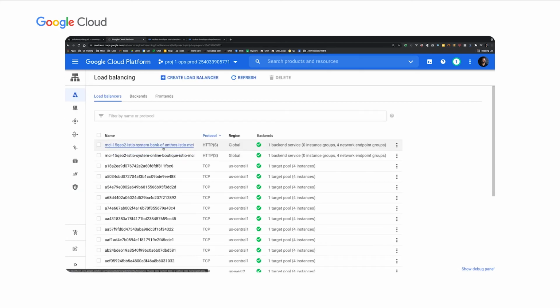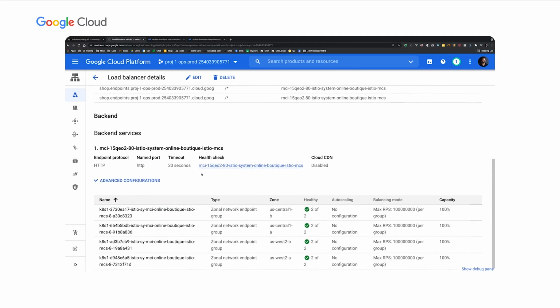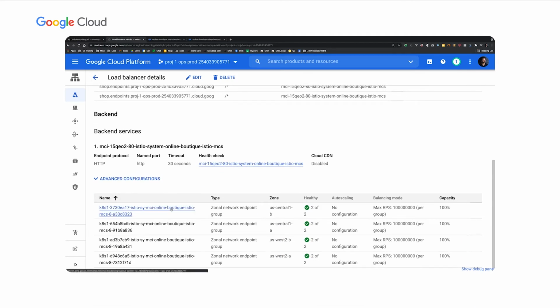So here, if we just look at these top 2, as a matter of fact, if we look at the second load balancer, which is the online boutique Istio MCI, that got created when we created that MCI resource. And it gave me a front end. We'll talk about the certificate here shortly. But more importantly, we have created 4 backends, and these 4 backends are pointing to the Istio Ingress Gateway services running on all 4 clusters.